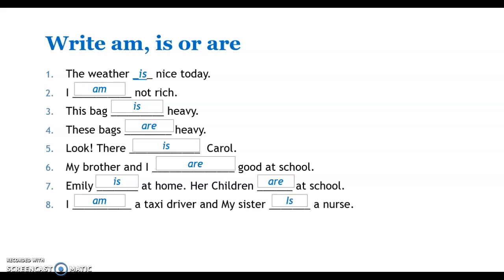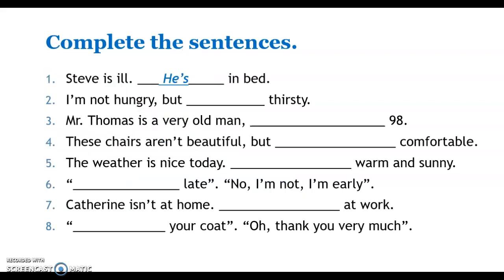Let's continue with our homework. Now we had to complete the sentence here. In this exercise, you had to write the pronoun and the verb. Let's see. The example said, Steve is ill, he is in bed. 2. I'm not hungry, but I'm thirsty. So here the pronoun plus the verb to be. Mr. Thomas is a very old man. He is 98.